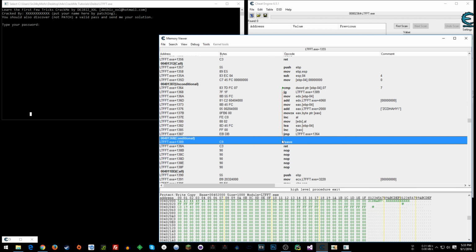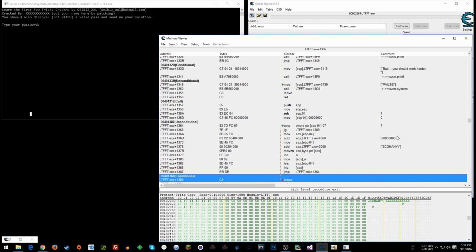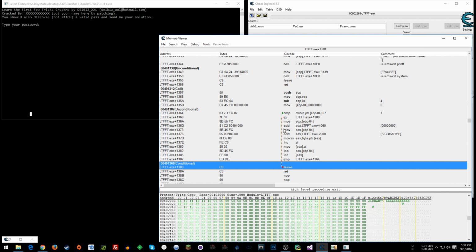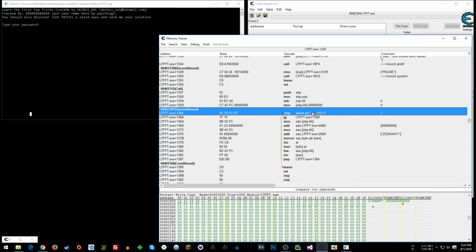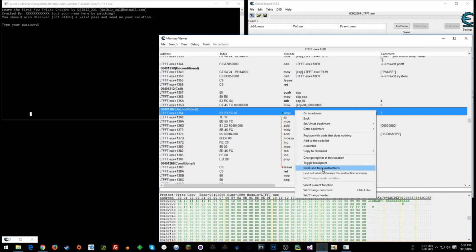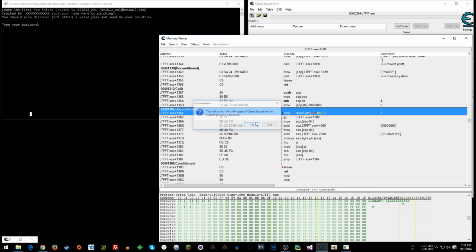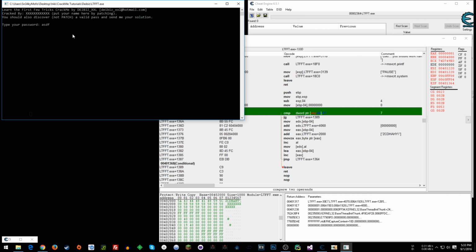So you can do a couple of things. You can set a breakpoint at the leave and try to see things that update here after this whole loop finishes executing all of its cycles. See what changes. Or you could set a breakpoint here at the compare, and it'll hit it every cycle of the loop, and you can look at things happen at every cycle. So that's what I'm going to do. I'm going to toggle breakpoint here. And now I'm going to enter gobbledygook.